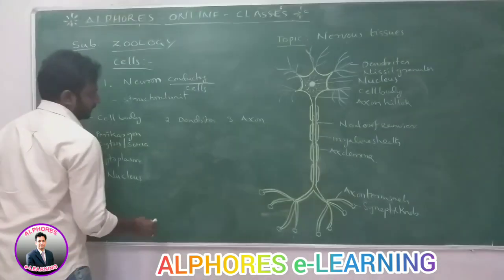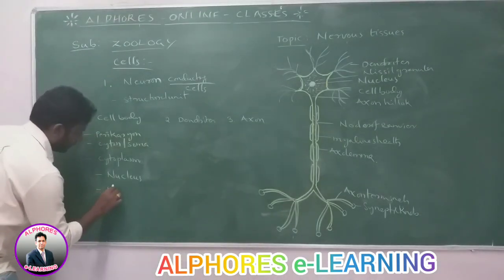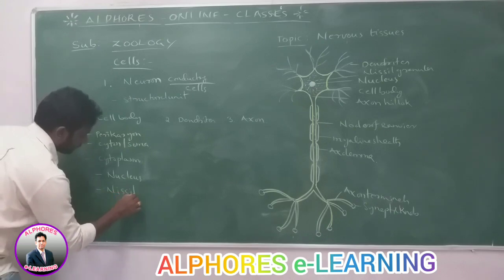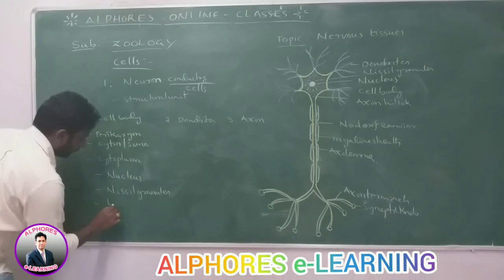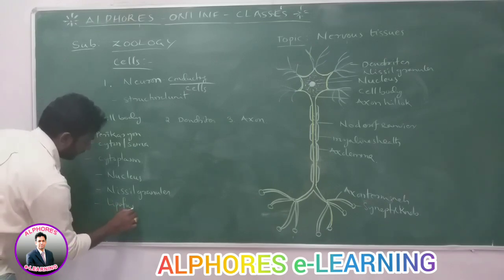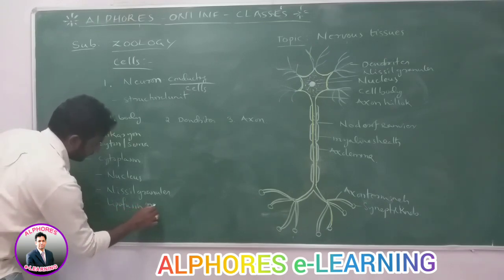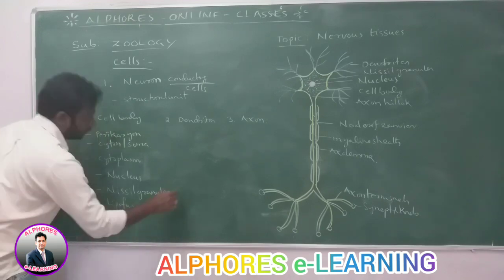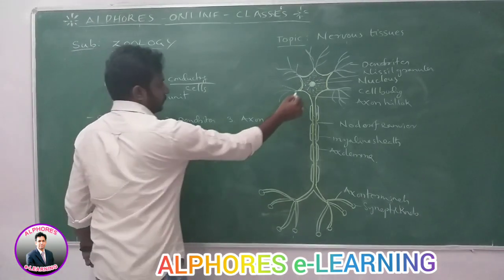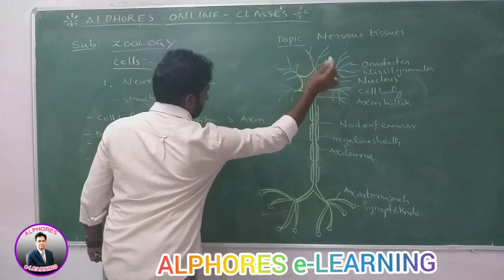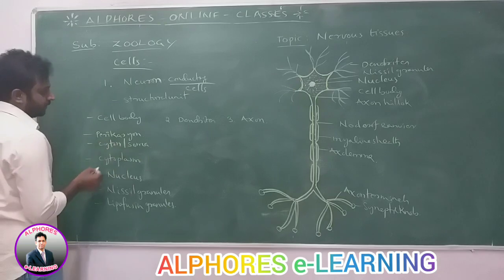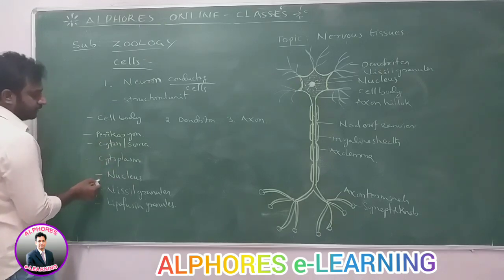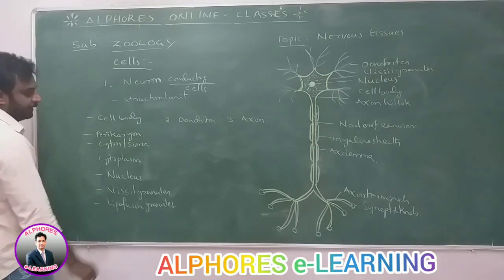Not only the nucleus, in the cytoplasm some Nissl granules are also present, and then lipofuscin granules. So two types of granules are present inside the cytoplasm. The cytoplasm of a neuron consists of the nucleus, Nissl granules and lipofuscin granules.